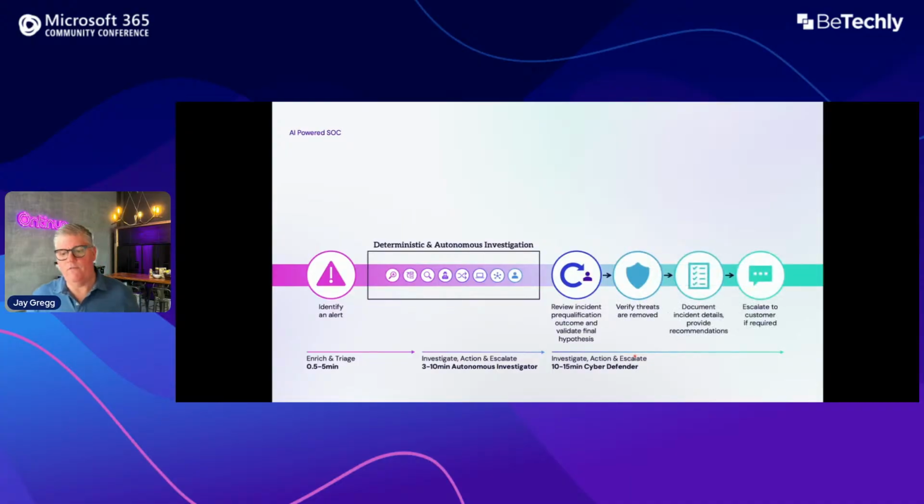As a threat advances and gets more challenging, again, we utilize that AI-powered SOC to enhance a human's ability to make a decision on the validity of the threat. Threats sometimes look like benign positives or false positives, but at the end of the day, we have to be helping that human make that decision. So we again run through a full process. It's AI backed and supported. It's rated and reviewed. The AI team constantly is assessing the value of the artificial intelligence decisions, and then ultimately a human will escalate to a customer if required.